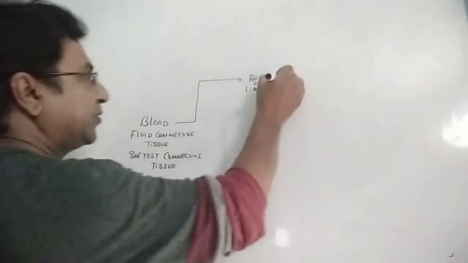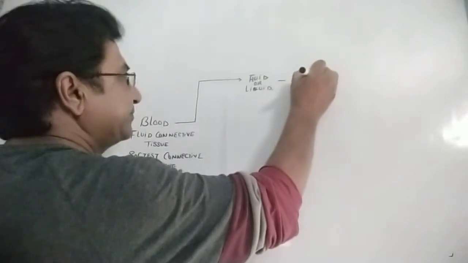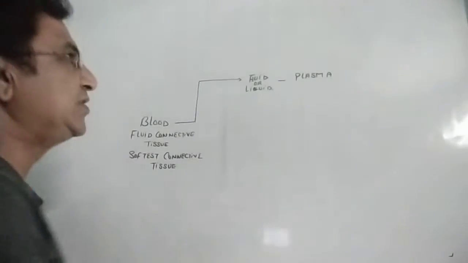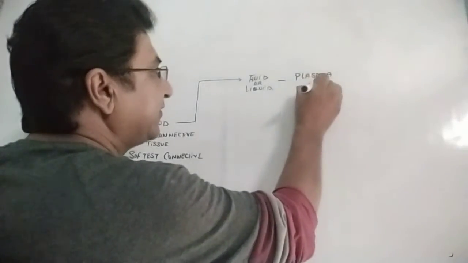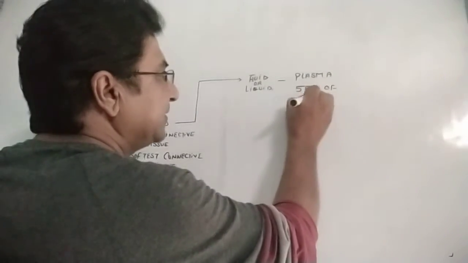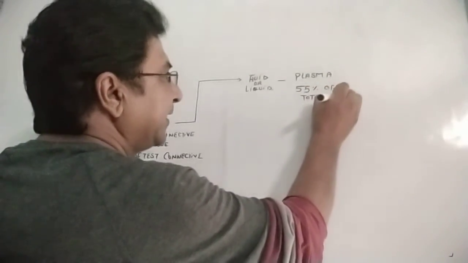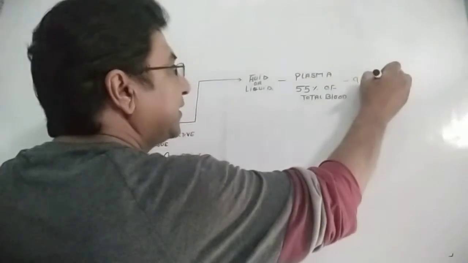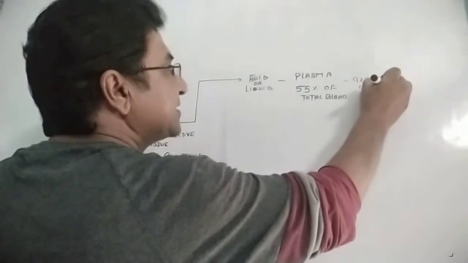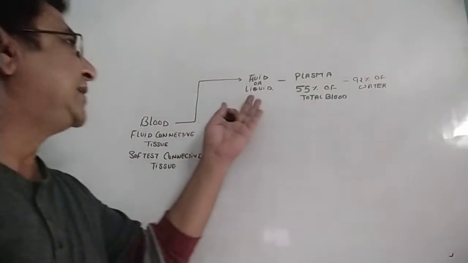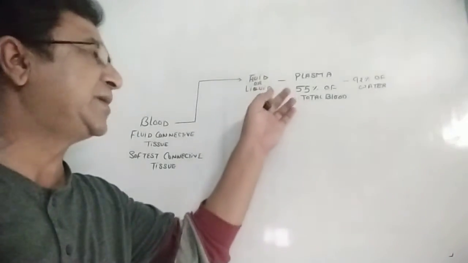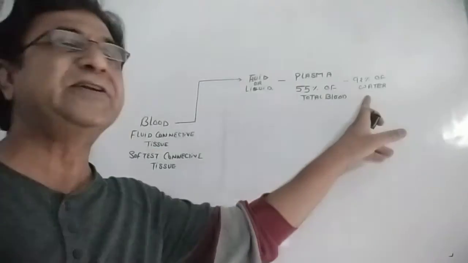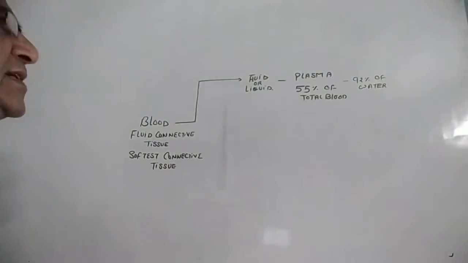This fluid part is made up of plasma. Plasma makes about 55% of the total blood, and itself contains 92% of water. So it is a fluid connective tissue. What else is present in the blood?